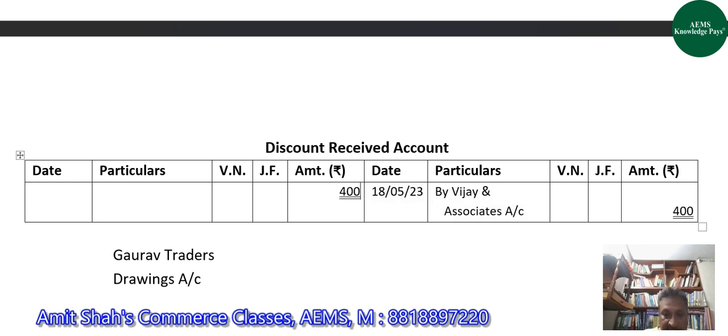That's it. Have you got me, guys or not? And this only would be the balance of this account because there is no other transaction in which discount received account is involved.